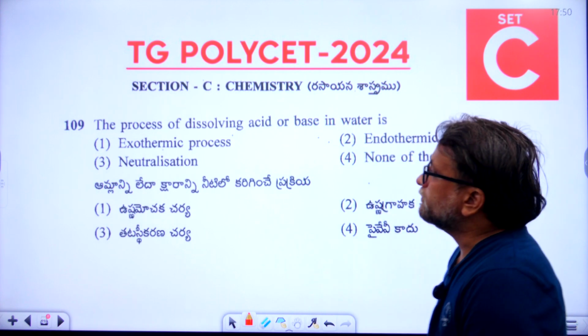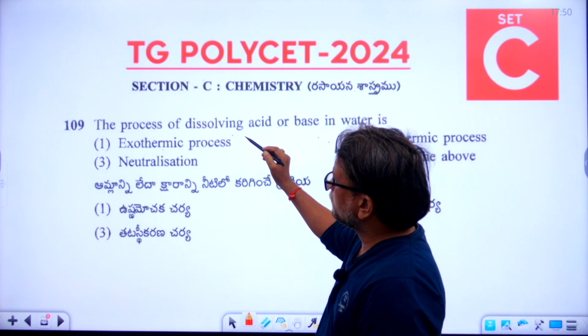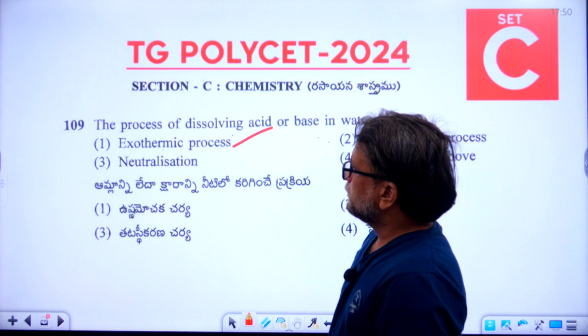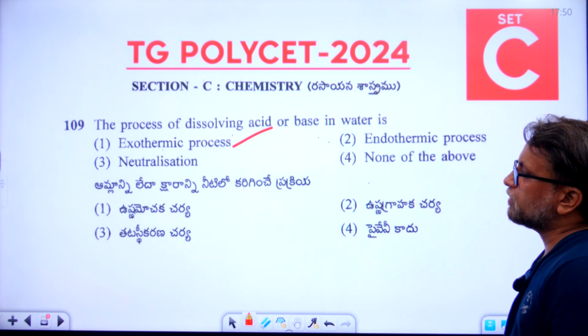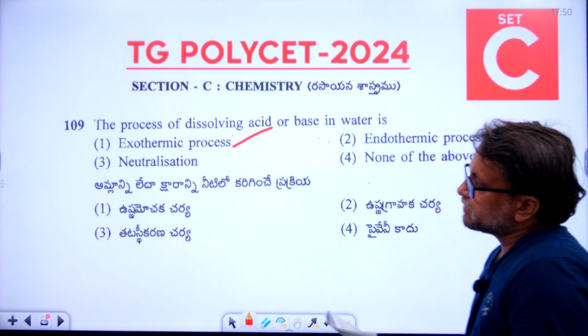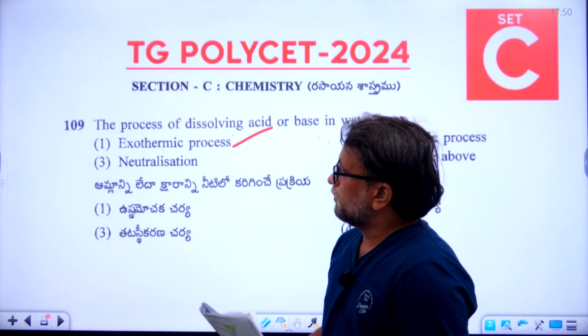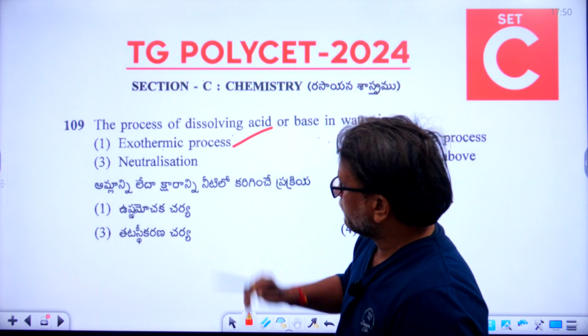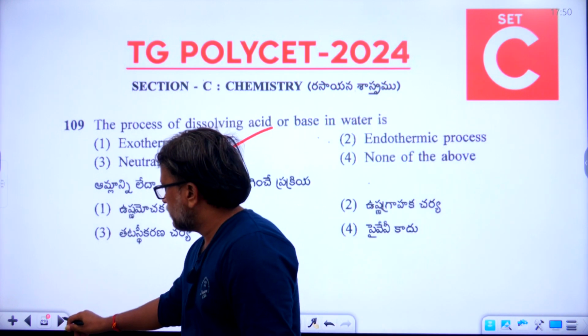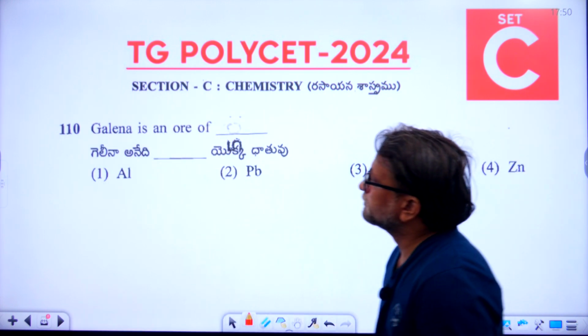The first option is the right answer, exothermic process. The process of dissolving acid or base in water, what is that process we call? So the first option, exothermic process, is the right answer. The 109th question, the answer is the first option. Now let's go to 110.